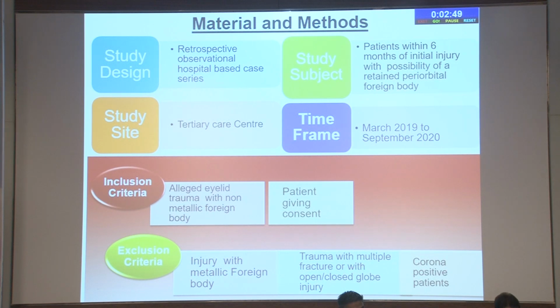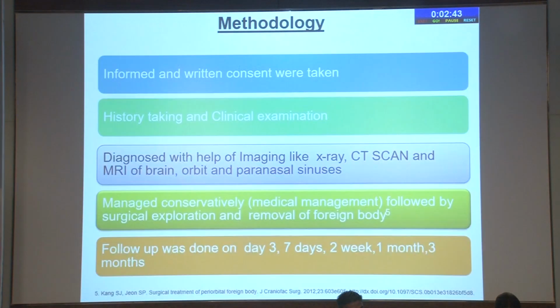And we excluded all the patients having a metallic foreign body, and trauma with multiple fractures and open or closed globe injury. For the methods, informed written consent was taken, and history taking and clinical examination were done. The diagnosis was made with imaging and managed conservatively and empirically, followed by surgical exploration and removal of foreign body, and follow-up was done on day 7, 2 weeks, 1 month, and 3 months.